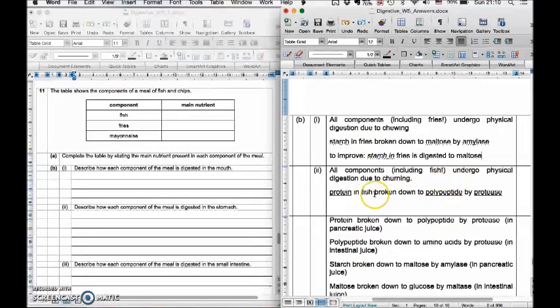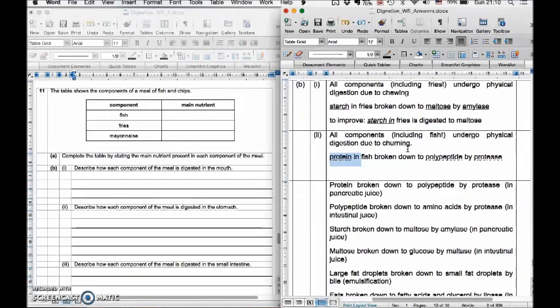Same thing, it's not just fish broken down to polypeptide by protease, because fish contains other things as well, like the fish skin has fat. So it should be more specific, it is the protein in the fish that is broken down to polypeptide. Okay, so with that, here's the answer. It's quite straightforward. In the mouth, all components, including the fries, undergo physical digestion by chewing. Then chemical digestion is only the starch in the fries broken down to maltose by amylase.